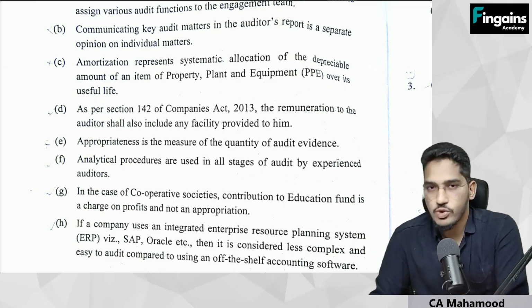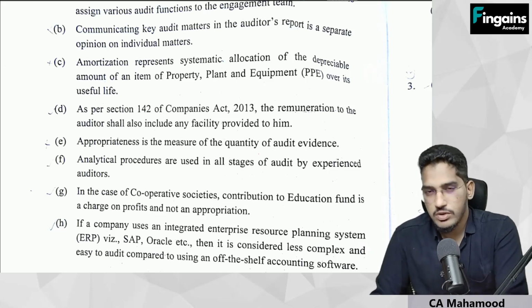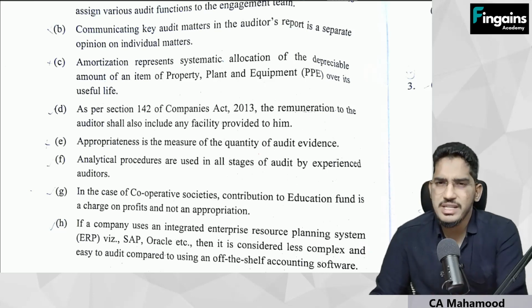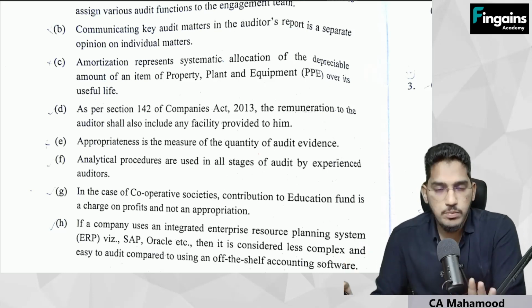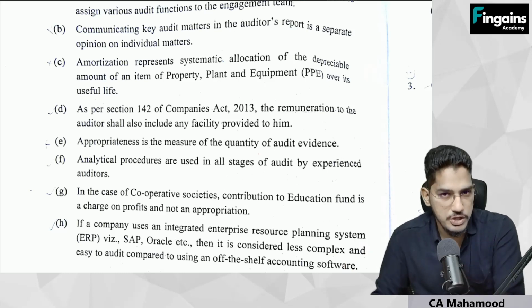Finally, the auditing exam is over, and I'm here before you to give you a quick analysis of this question paper. So, before I do any in-depth analysis, let me tell you my perception, how I felt about this particular question paper. It was a moderate one. It was easy scoring only, not extremely difficult. I will also not say it is extremely easy. It was a moderate paper. It was an easy one for those who had done the basic level of preparation.